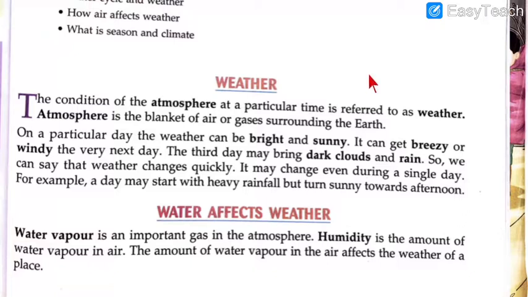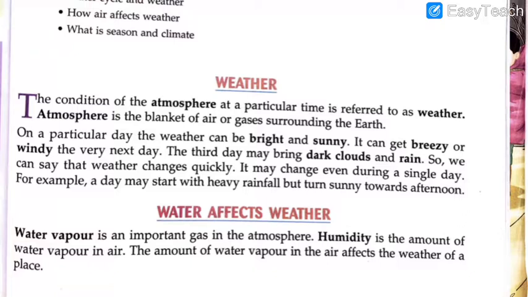Now the next concept is water affects weather. See, this concept was not there in the textbook. Water affects the weather. How does it affect the weather? Let us read it. Water vapor is an important gas in the atmosphere. Humidity is the amount of water vapor in air. And the amount of water vapor in the air affects the weather of a place.